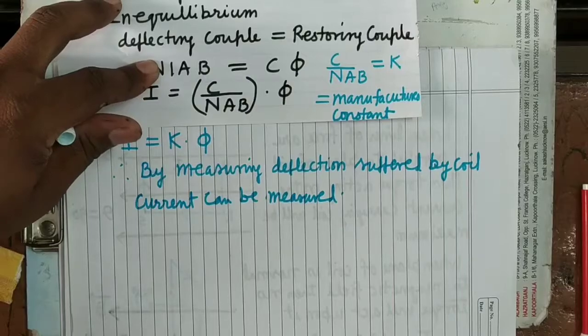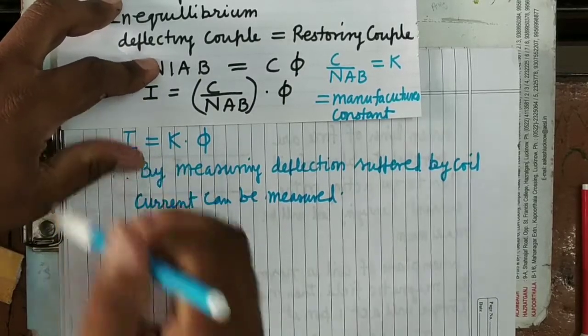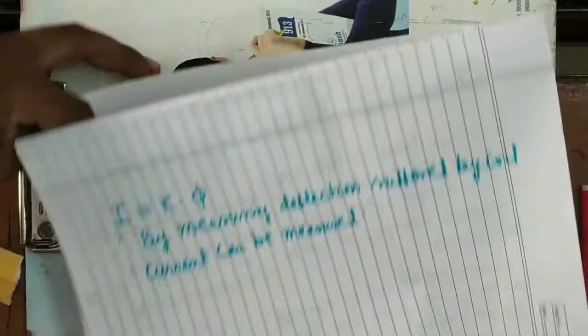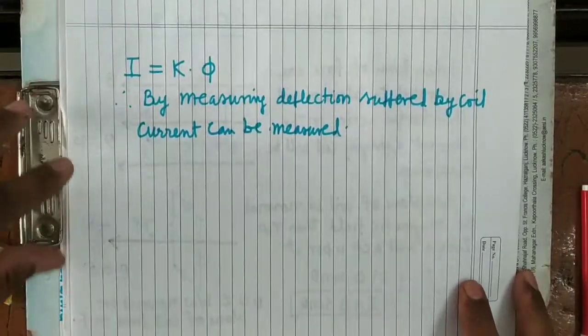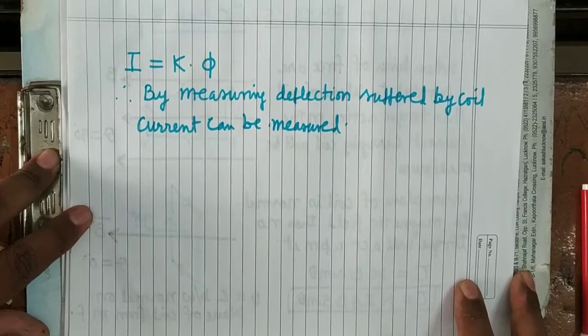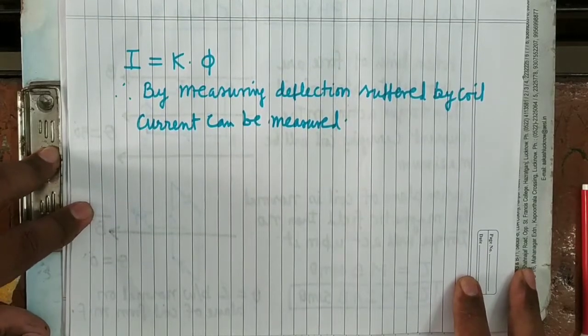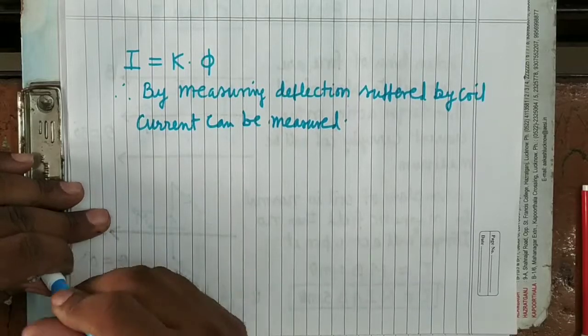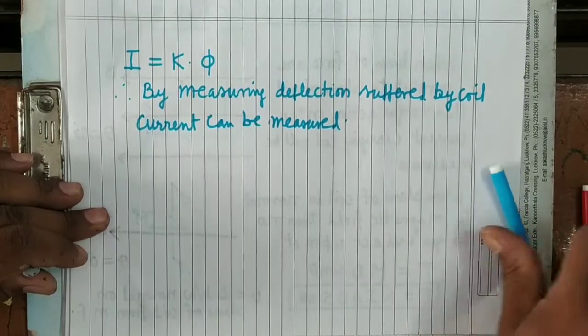It is clear. Now see here, there is one more thing. We can measure the strength of current by measuring the deflection suffered by the coil. Now see here, there are some more points you can see.